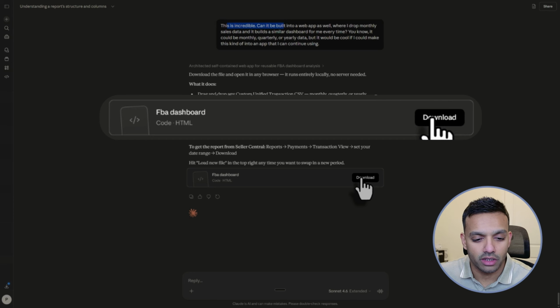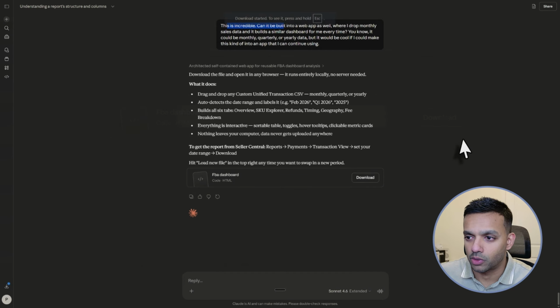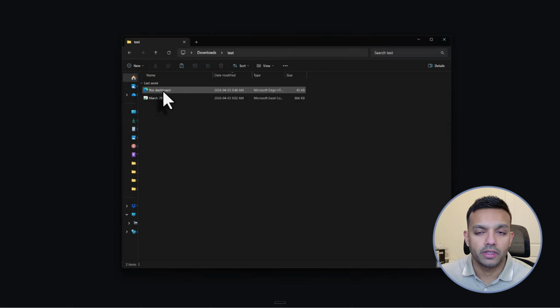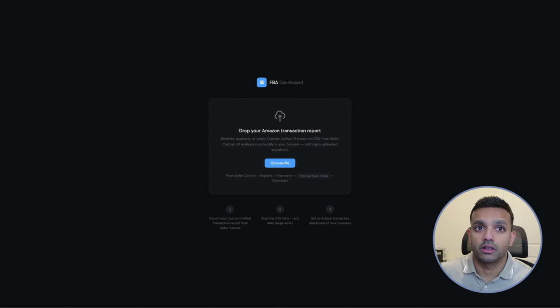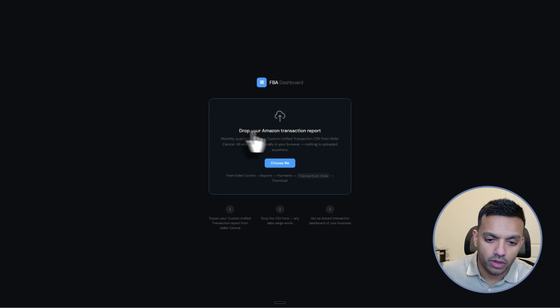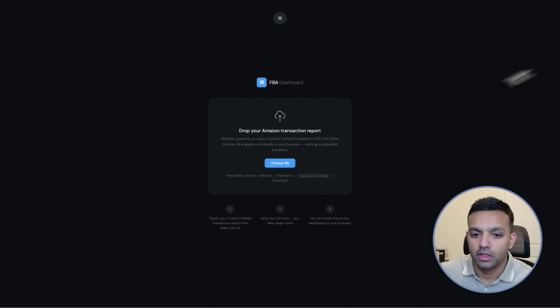And let's take a look at what is built, okay? It's built out this HTML file for me. And this is what it looks like. Look at that. FBA dashboard, drop your Amazon report in here. So I could just drag and drop. I have my March file here.